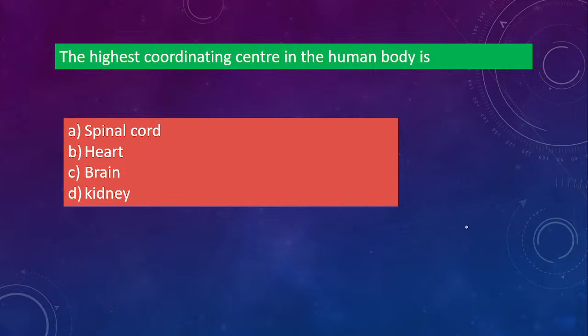Next one. The highest coordinating center in the human body is it spinal cord, heart, brain or kidney? The highest coordinating center.